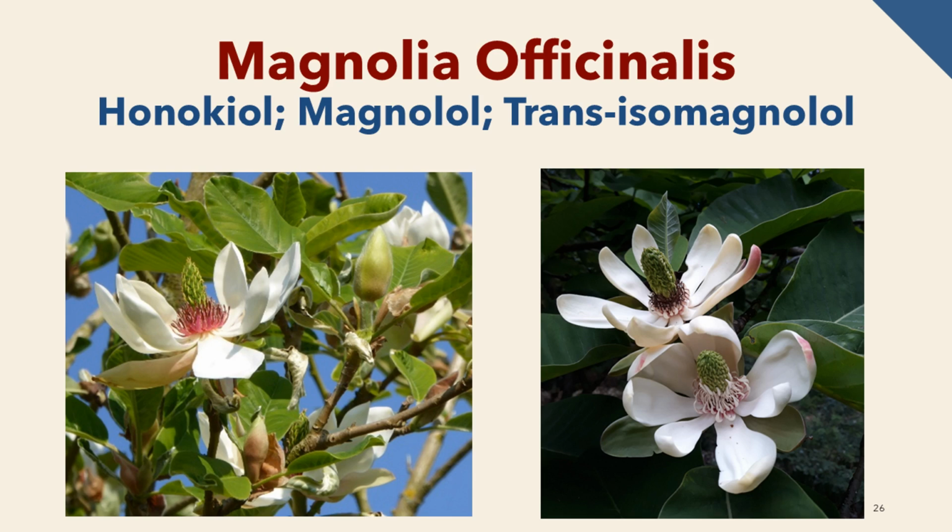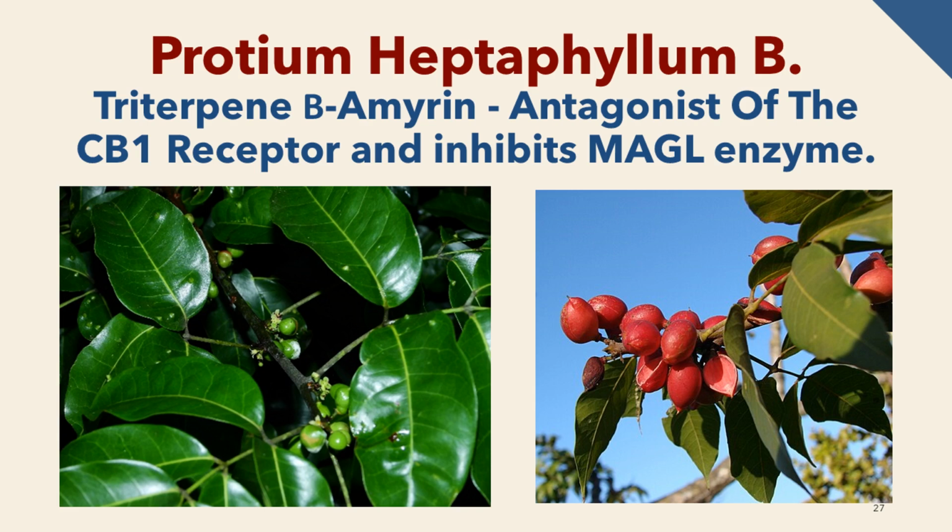The Protium heptaphyllum tree is a member of the Burseraceae family. It produces an aromatic resin containing pharmacologically active molecules. Traditionally, it has been used to soothe the body. Modern analysis of Protium heptaphyllum has detected the triterpene beta-amyrin within this sticky substance. This chemical occurs in a range of plants and fungi and interfaces with the ECS. The metabolite works as an antagonist of the CB1 receptor. It also inhibits MAGL, monoacylglycerol lipase, suggesting that it helps to temporarily boost 2-AG levels, which bind to CB2 receptors.